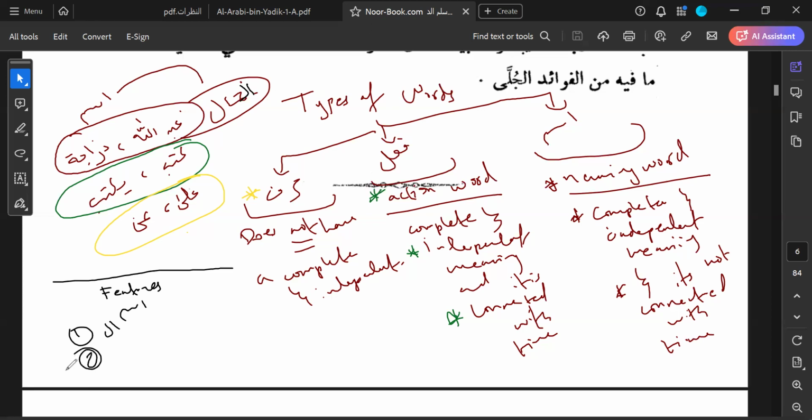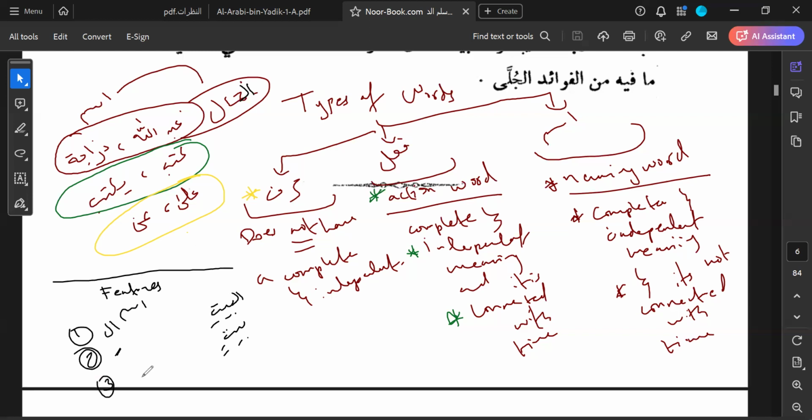Another feature of nouns is that they accept kasra at the end. The scholars of Nahw tend to call it jar, right? So for example, إلى البيت or ila baytin. Al-bayti or baytin, these are accepting kasra. That means it is a noun.